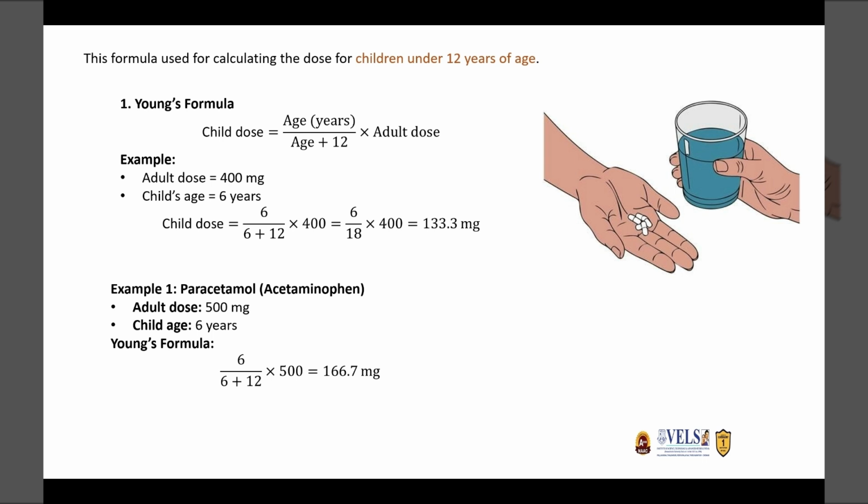Now let us see the calculations from Young's formula. It is applied to children under 12 years of age. So here the child dose is calculated from age in years by age plus 12 into adult dose. For example, paracetamol, the adult dose is 500 milligram. The child age is 6 years. So as per this formula, the child dose will be